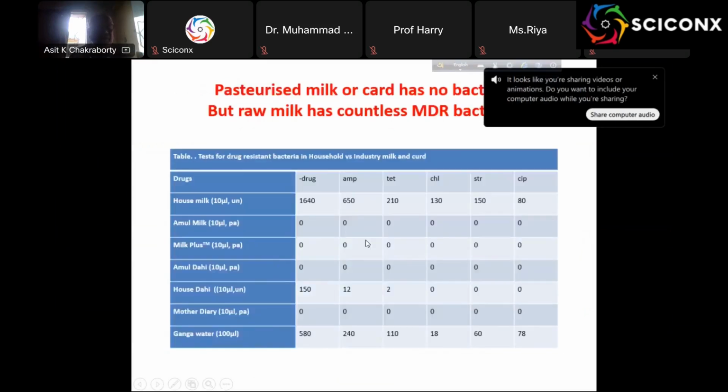So we did some cow milk. That is also very much. This is the house milk, you know, ampicillin resistant, tetracycline resistant, chloramphenicol resistant, streptomycin resistant, and so on. And this is the Ganga River water. But the purchased milk or curd has no such bacteria. Means what is available in Kolkata.